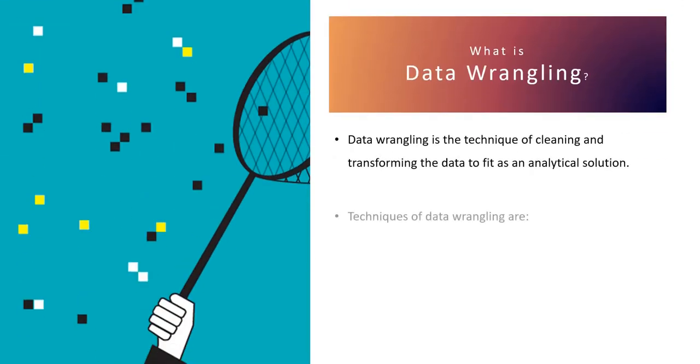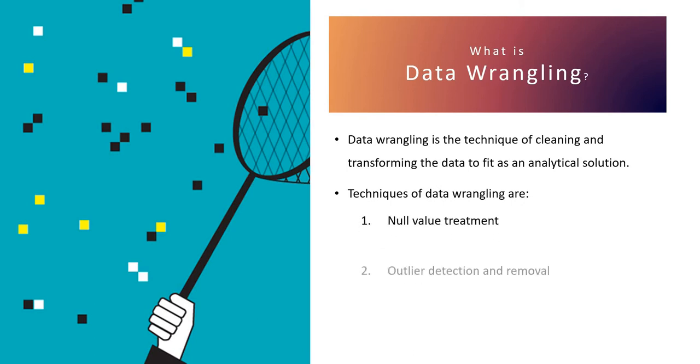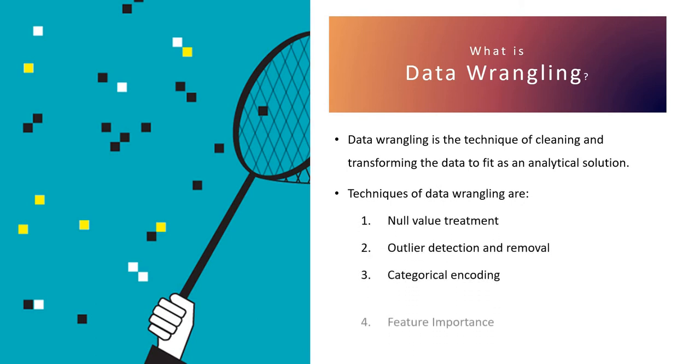Okay, so what is data wrangling? Data wrangling is the technique of cleaning and transforming the data to fit an analytical solution. So here we are basically cleaning all the raw data that we are receiving from any source of data, and once we receive the data, we clean it to prepare it for the machine learning model to fit and then to predict the specific output that we desire.